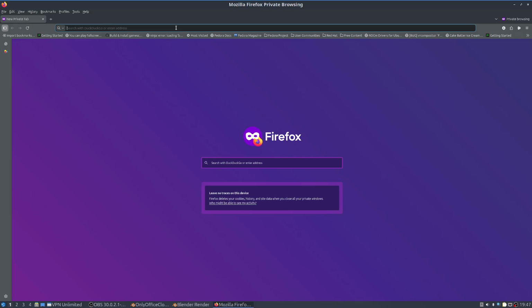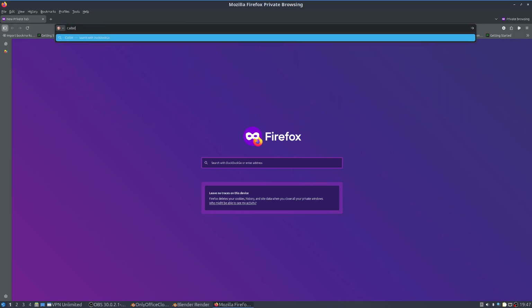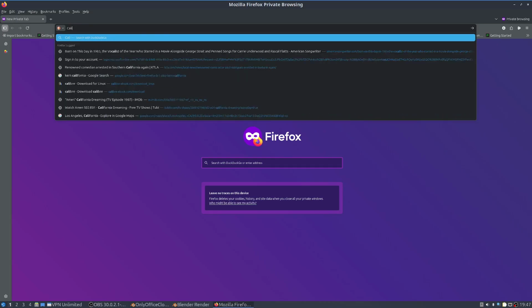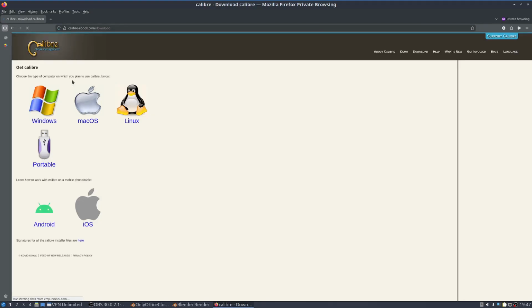But a tool that I like to use is called Calibre, if I spelled it right. I can't spell. I'm a writer, but I can't spell. Calibre is a tool that you can use to turn your documents into ebooks. It does a lot of different formats, and it works on Windows, Mac OS, Linux.